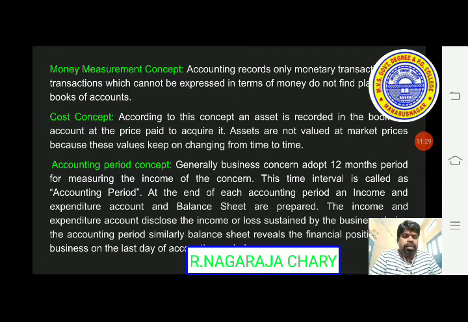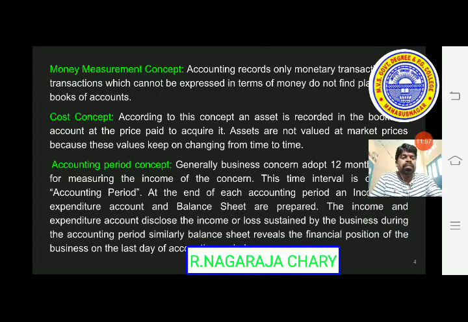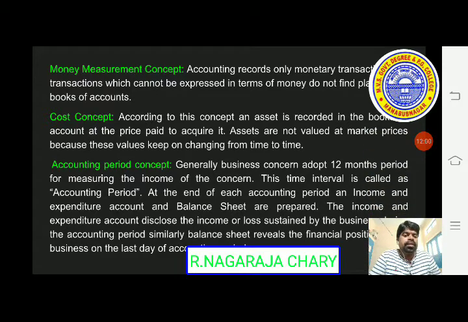Let us see the next one, the accounting period concept. Generally, a business concern adopts a 12 months period for measuring the income of the concern. This time interval is called the accounting period. At the end of each accounting period, an income and expenditure account and a balance sheet are prepared. The income and expenditure account discloses the income or loss sustained by the business during the accounting period. Similarly, the balance sheet reveals the financial position of the business on the last day of the accounting period.